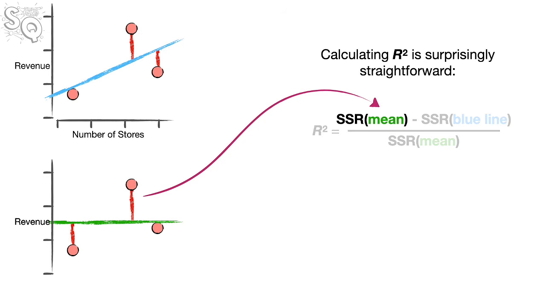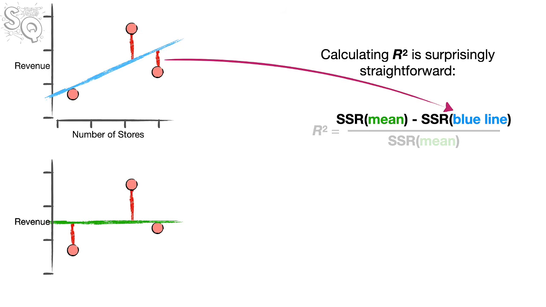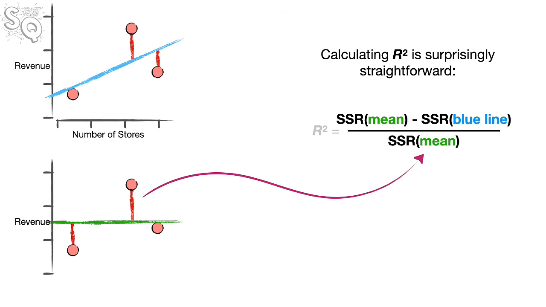Okay. Calculating R-squared is surprisingly straightforward. We start with the sum of squared residuals around the mean and subtract the sum of squared residuals around the blue line. Then we divide that difference by the sum of squared residuals around the mean.